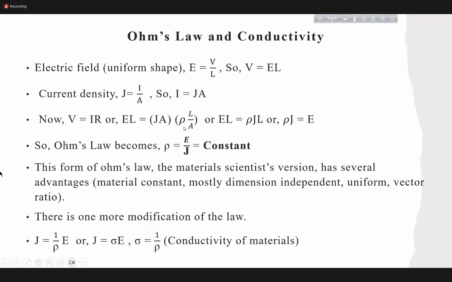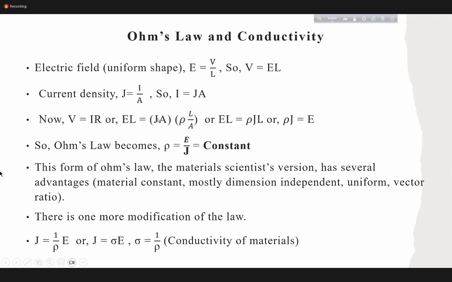Now we know it's a material property, but you still need the dimensions. From here you cannot explain why the bulb behaves like that, why at high temperature resistance is increasing, or why copper has a high conductivity and lead has a low conductivity. You cannot explain anything from here. That's why we are still changing the formula. So EL equal JA multiplied by rho L by A.